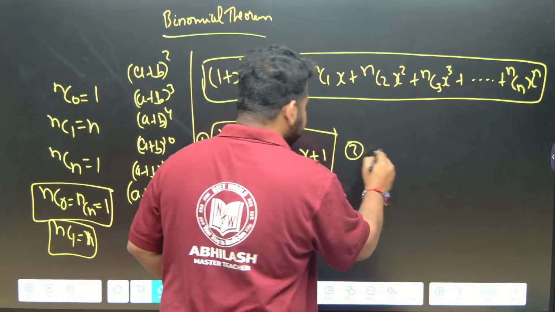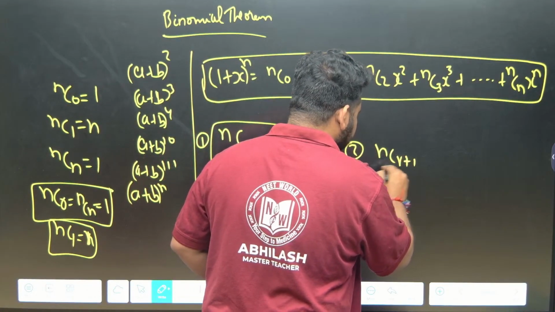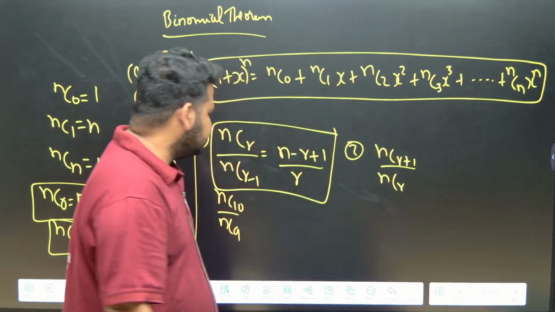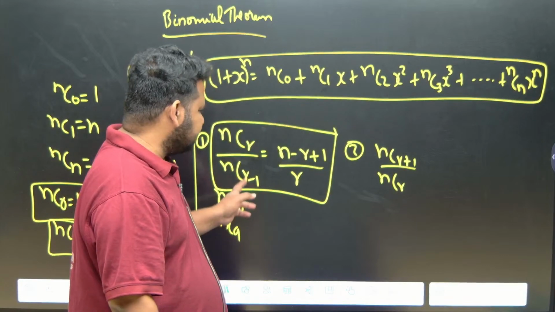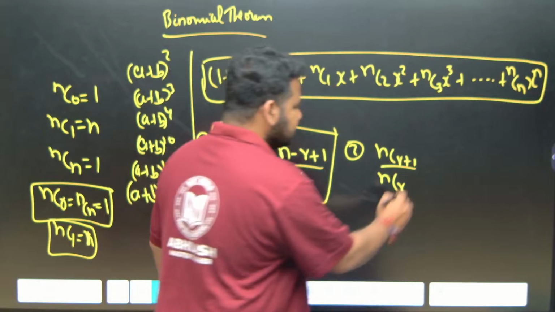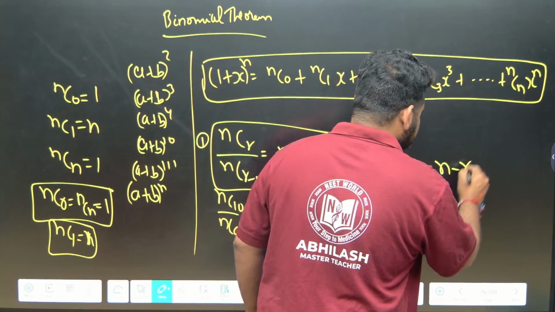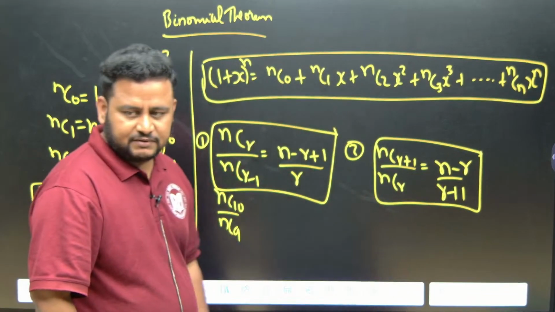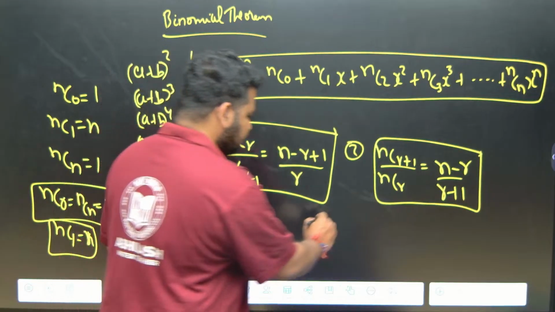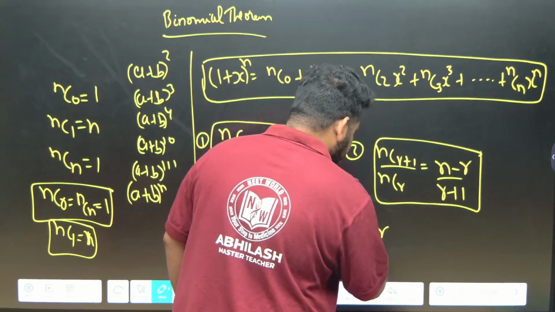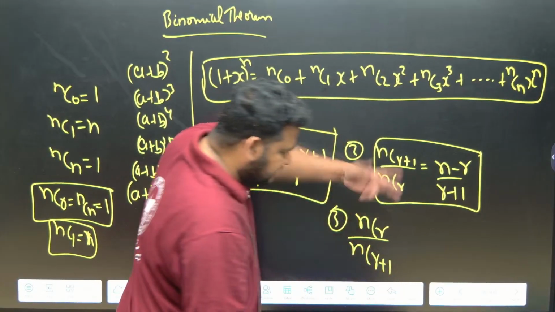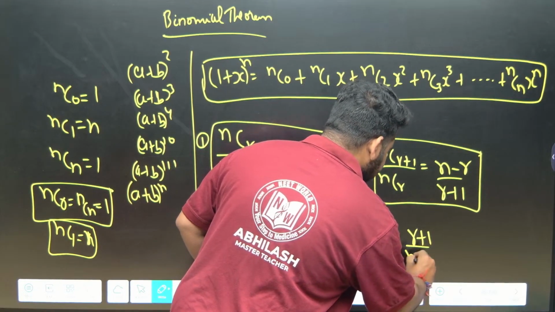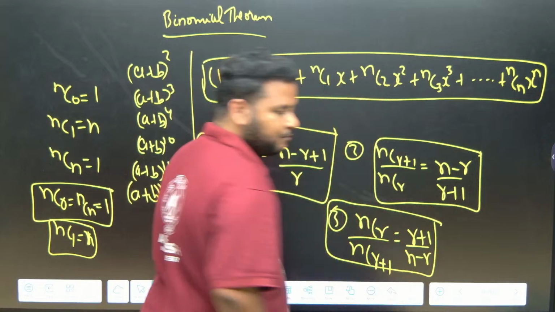Next thing is, if they have given nCr+1 divided by nCr, in this case it will be (n − r) divided by (r + 1). Another formula that we have is nCr by nCr+1. This is the reciprocal of this, so this will also become the reciprocal: (r + 1) divided by (n − r). That's it. So, these formulas you have to remember.